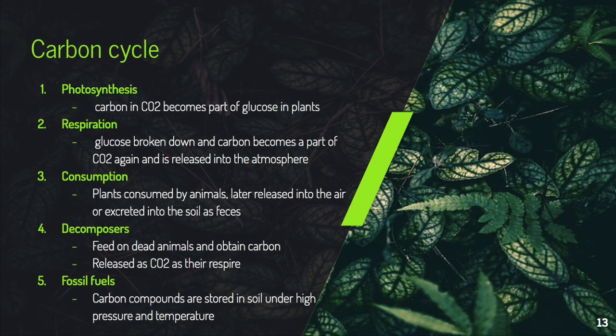Plants can be consumed by animals. Carbon dioxide is therefore released into the air as these animals respire, or it is excreted into the soil as feces. When these animals die, decomposers feed on them and obtain carbon. They later release carbon dioxide as they respire. Some of the carbon compounds in soil later become fossil fuels as they are stored under high pressure and temperature.